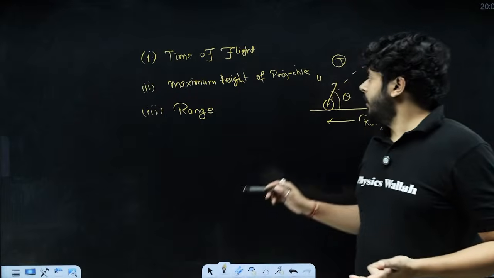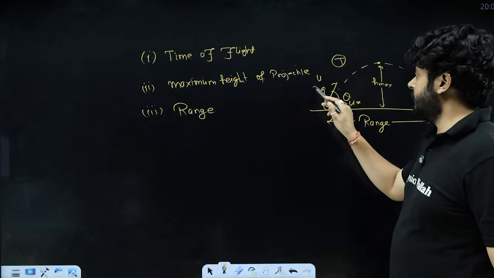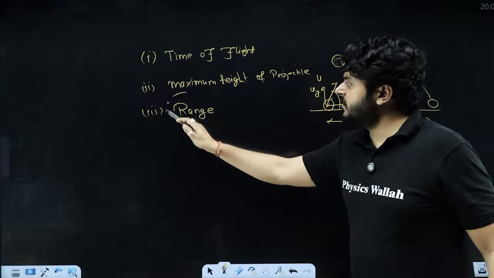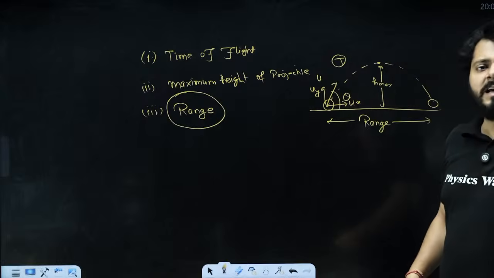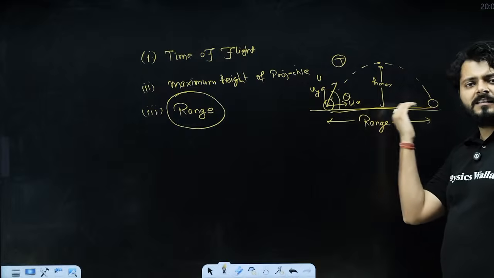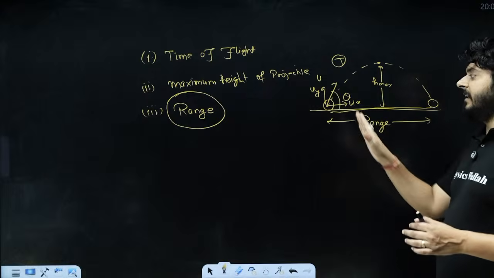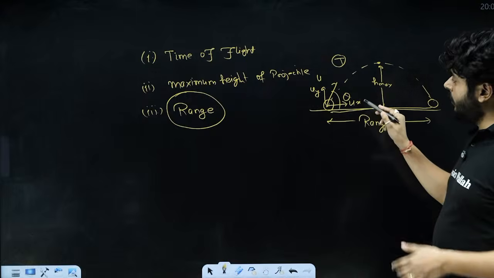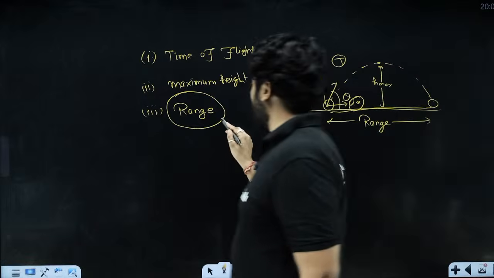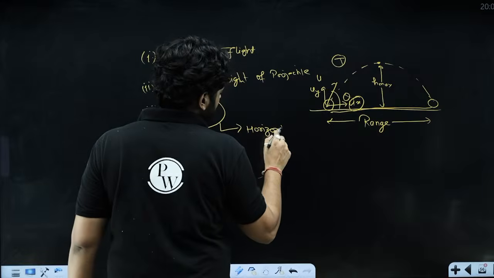Now think about it. There are two motions, horizontal motion and vertical motion, right? With common sense, think about it, which motion should be analyzed to calculate the range? Range is along the horizontal axis. So which component should be analyzed to calculate the range? We can say that it is along the horizontal axis. So the horizontal component is responsible for the range, right? So to calculate the range, we will be analyzing the horizontal motion of the projectile. Okay.